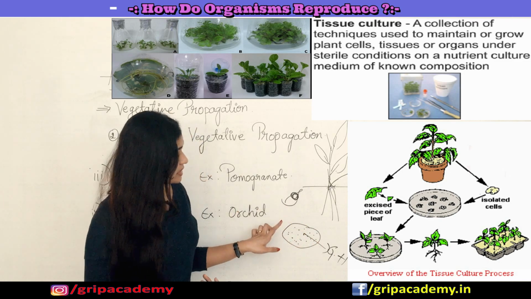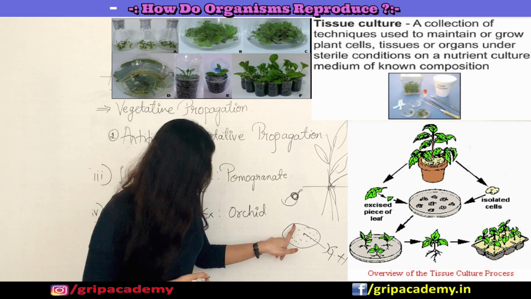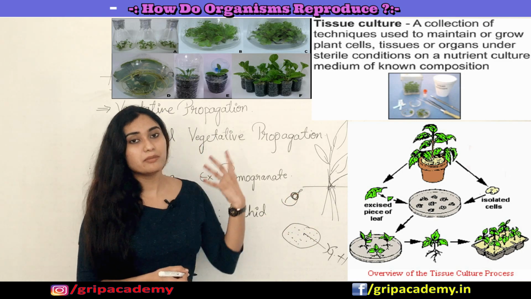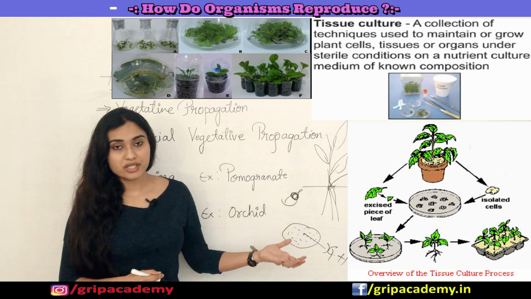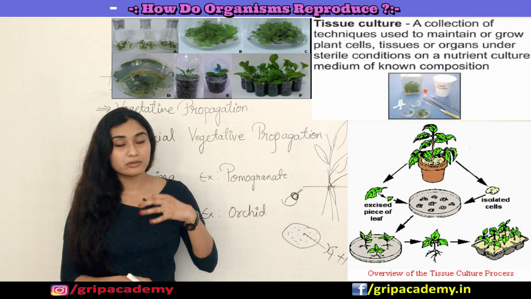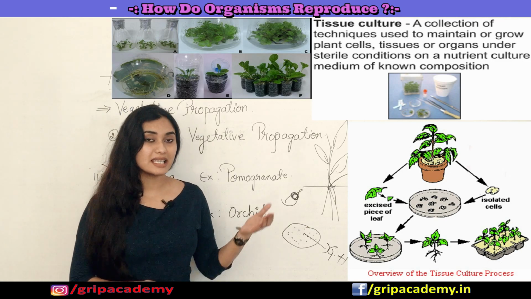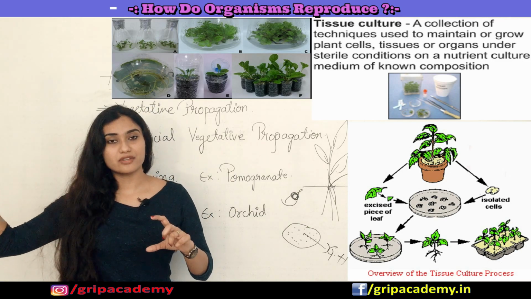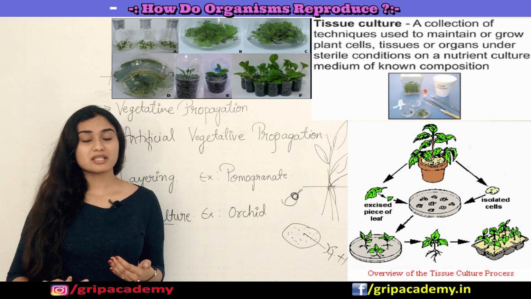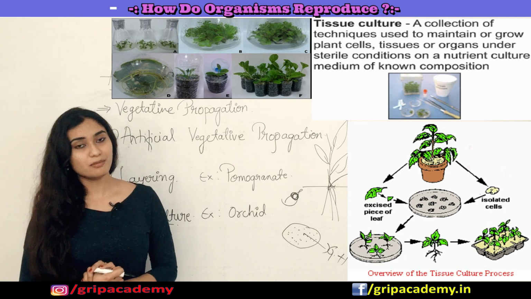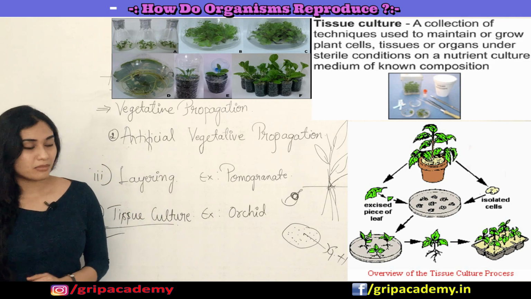In this, a tissue is made up of cells, right? So these individual cells will develop into new plantlets. Upon supplying proper nutrition and keeping them in a proper environment, each and every cell will develop into a new individual plantlet. So with the help of tissue culture, we can produce an enormous number of plants or plantlets. Orchid is an example for tissue culture, and that's all about tissue culture.